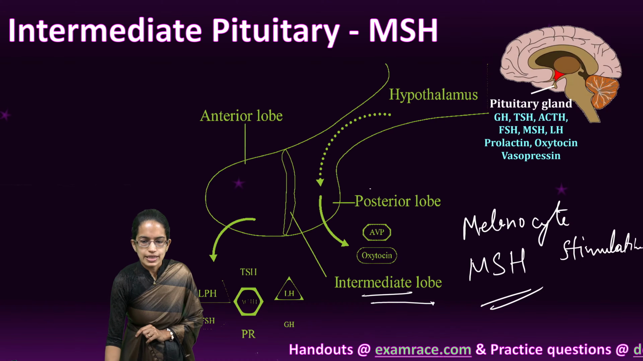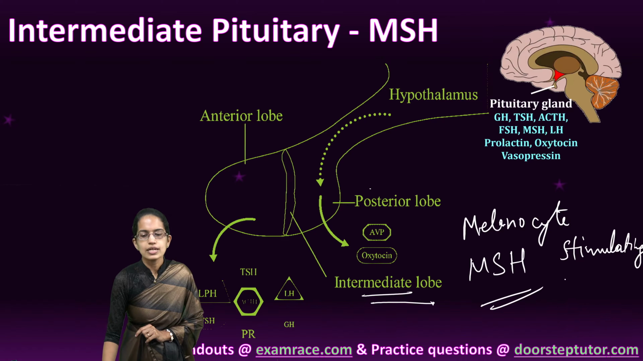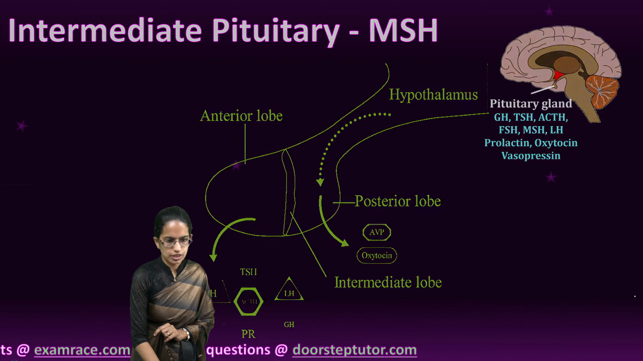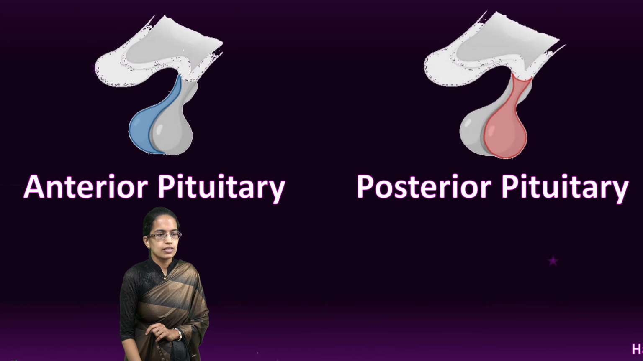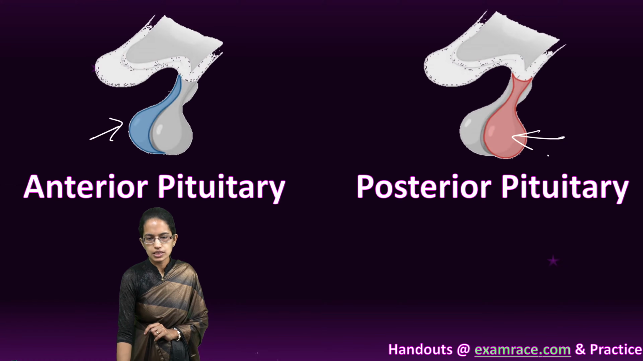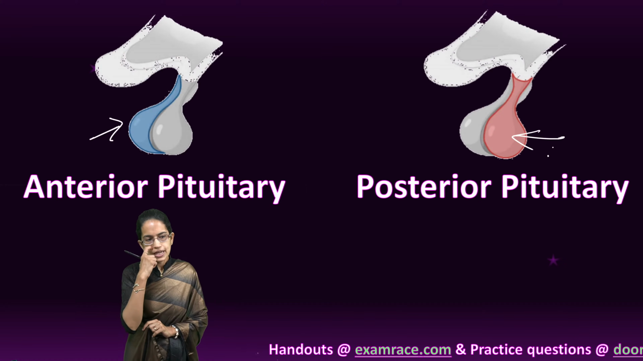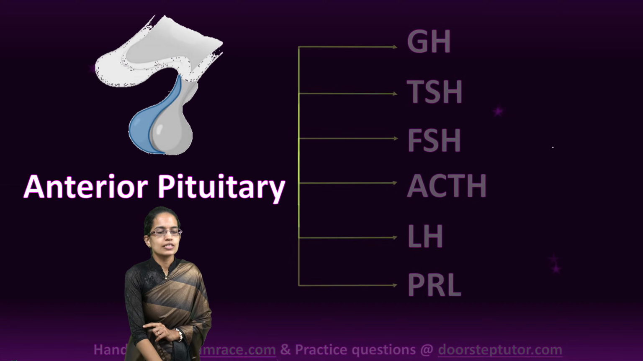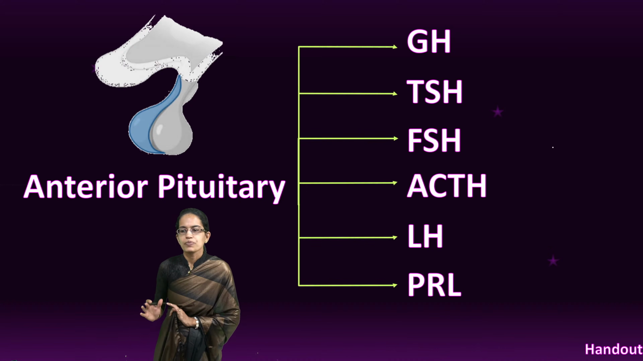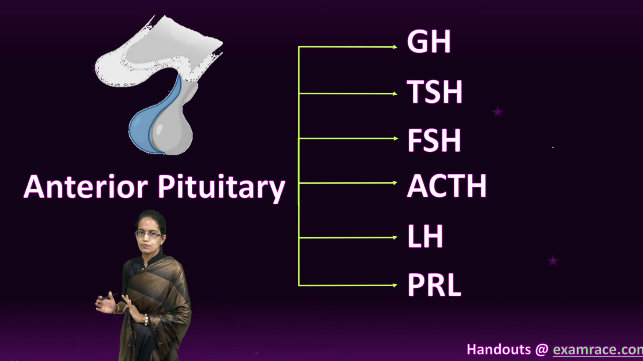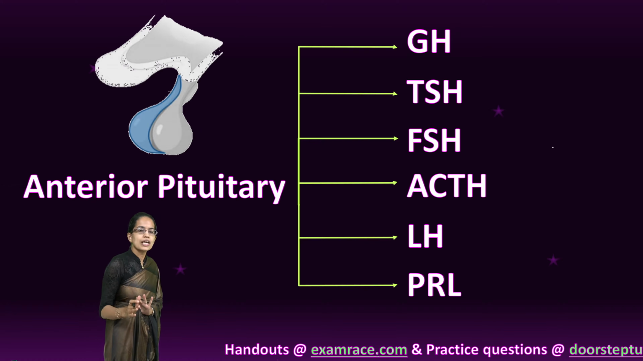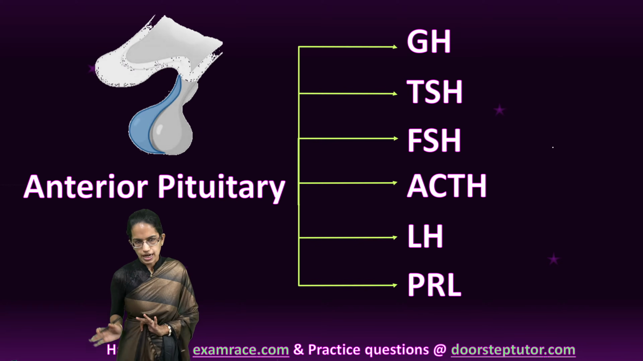Okay, the next important one is understanding the anterior and the posterior hormones. So here, as I said, the front part is the anterior, the back portion is the posterior. Anterior is towards the front, posterior is towards the back. So let's begin with the anterior pituitary. 6 important hormones: GH, TSH, FSH, LH, PRL, and ACTH. Let's understand these one by one.